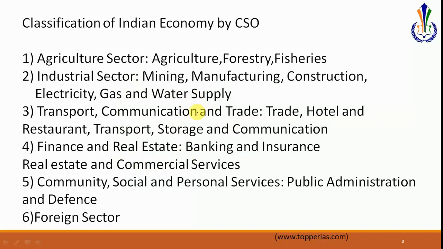Coming next to the classification of Indian economy by the CSO. Now, as you know, the GDP in India is calculated by the CSO. So the CSO classifies Indian economy into primarily 6 sectors. The first is the agriculture sector, the second is the industrial sector, the third is the transport, communication and trade, and the fourth is the finance and real estate.